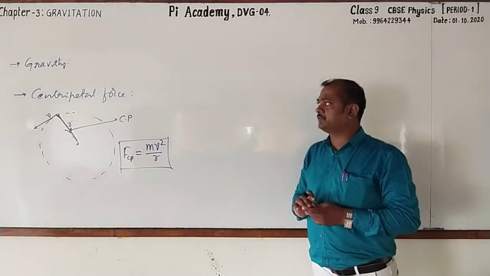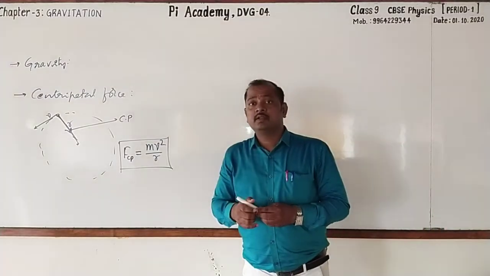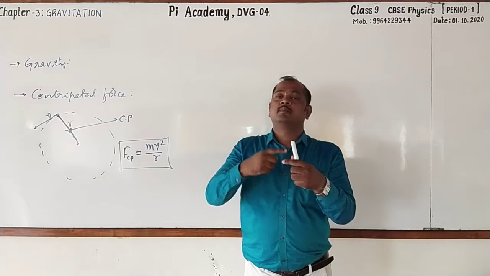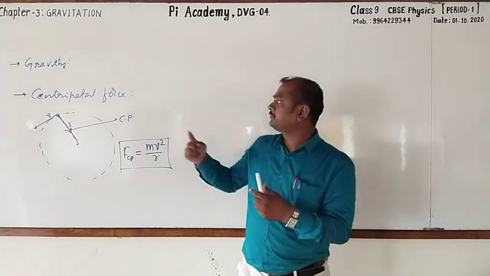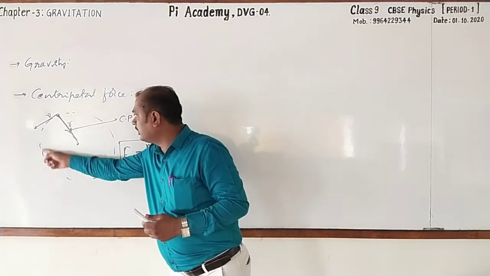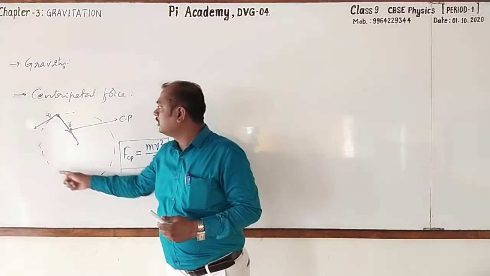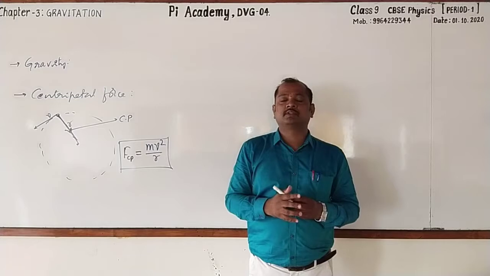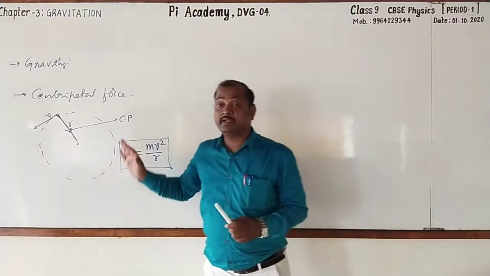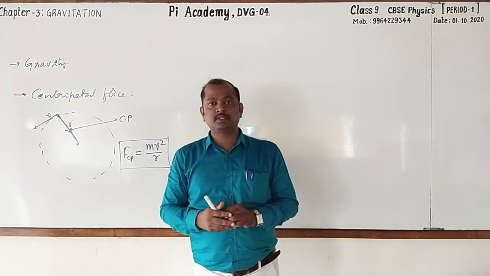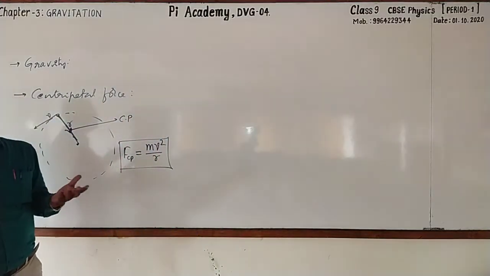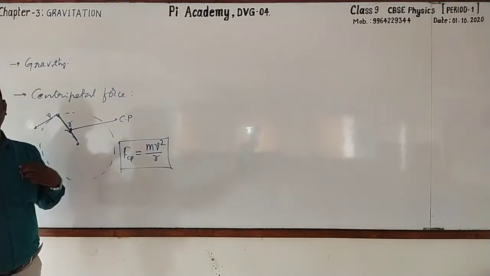Please do remember that. And here the planets which revolve around the sun, the moon revolves around the earth, and here the stone which is moving in the circular path. In all these cases, centripetal force is responsible, and this centripetal force is provided by, again, the gravitational force.